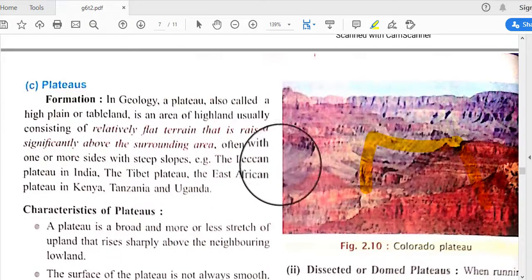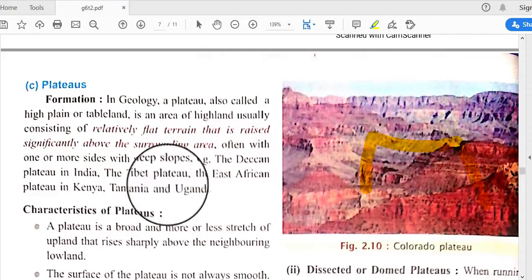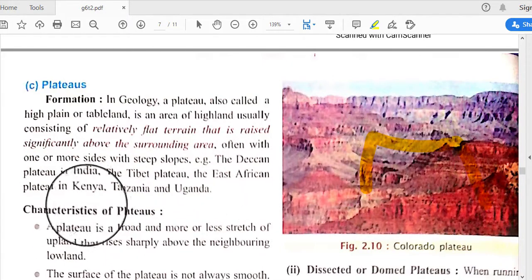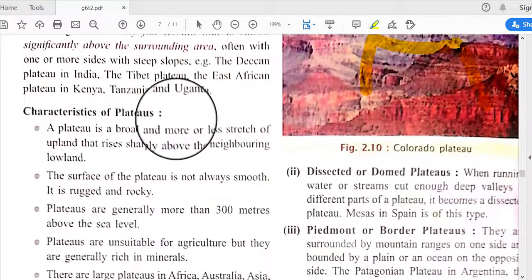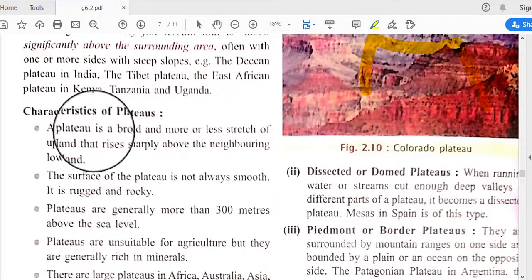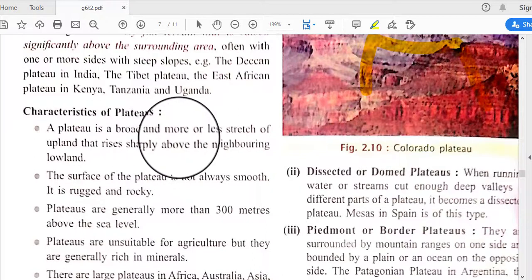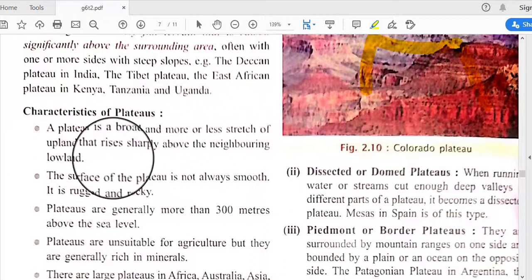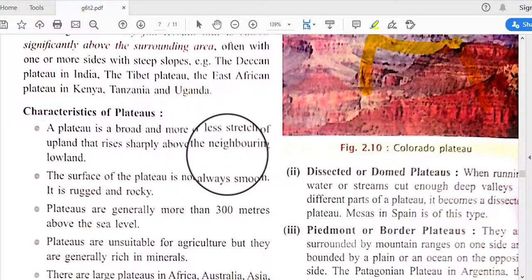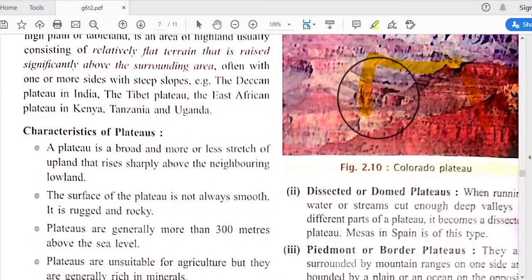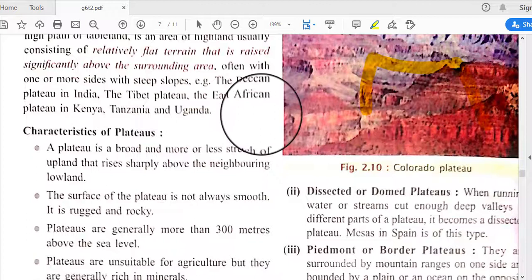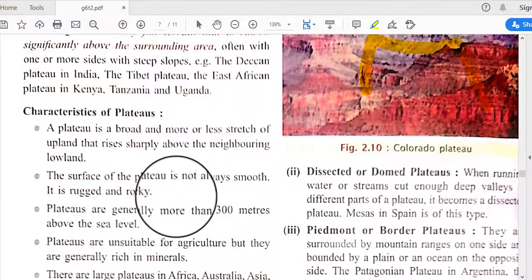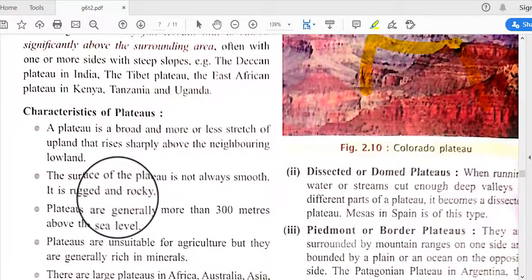Examples are the Deccan Plateau of India, the Tibetan Plateau, and the East African Plateau in Kenya. And what are the characteristics of plateaus? A plateau is a broad stretch of uplands that rises sharply above the neighboring lowland. The surface of a plateau is not always smooth; it is rugged and rocky.